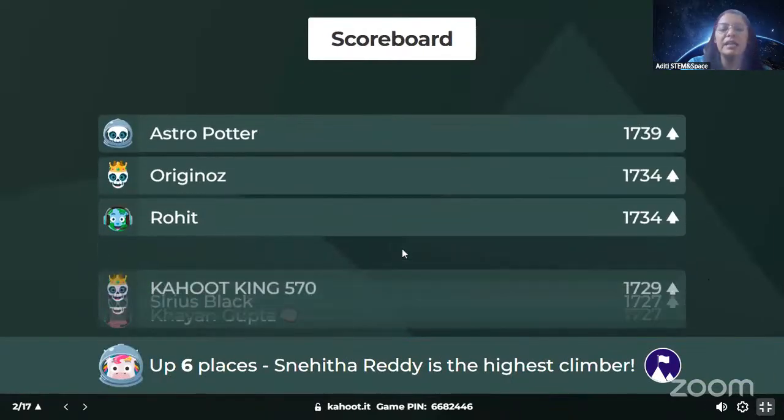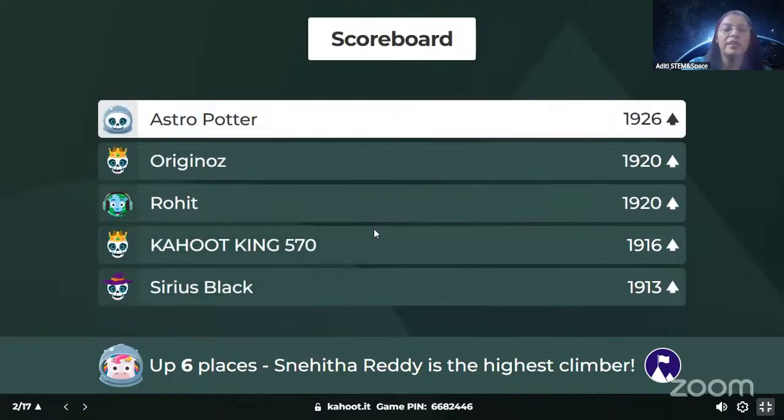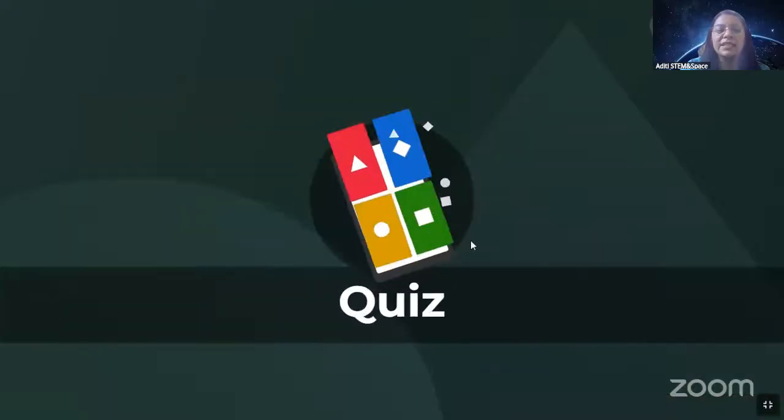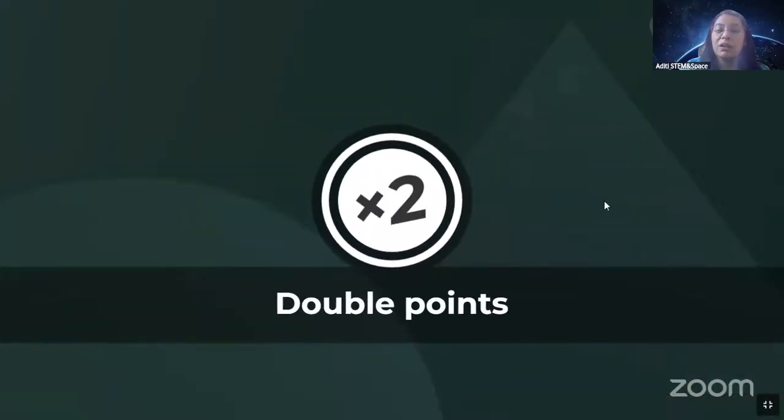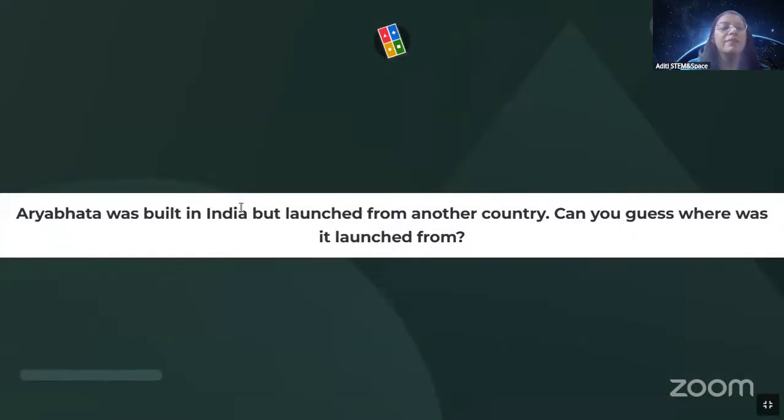So with that, let's see the scoreboard. Wow, Astro Potter is on the top with Origin, Rohit, Kahoot King, Sirius Black in the top 5, and Sunita is the highest climber. That's great. With that, let's see the next question. Double points, lots of change can happen. Aryabhata was built in India but launched from another country. Can you guess where it was launched?